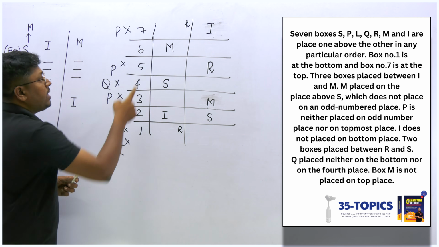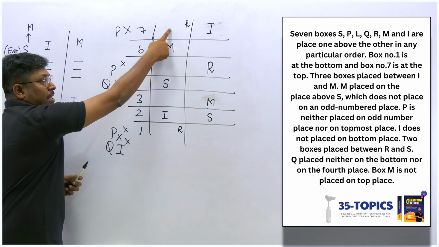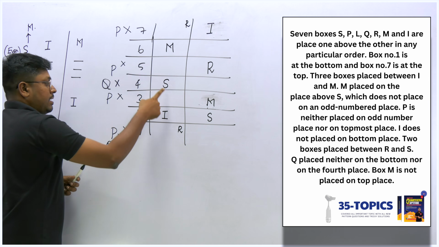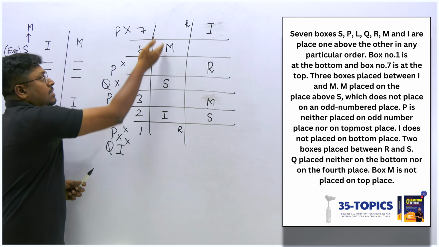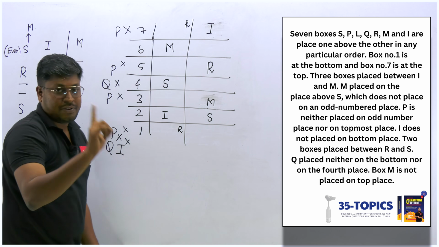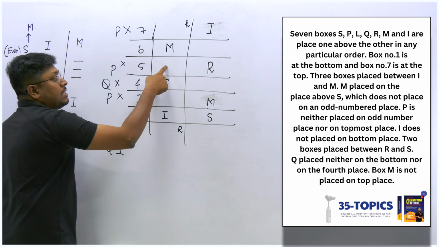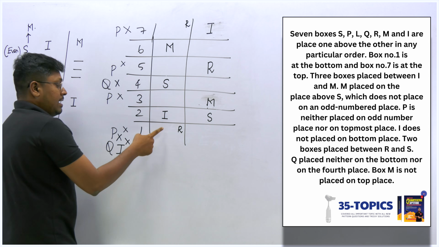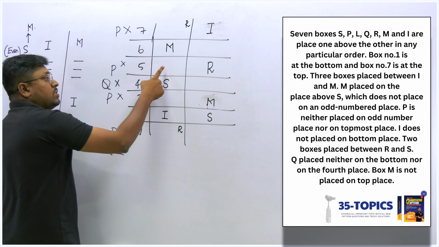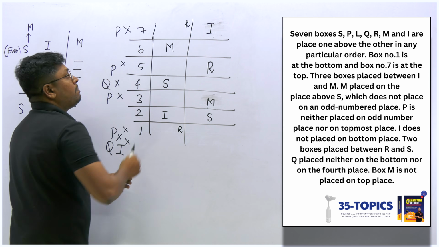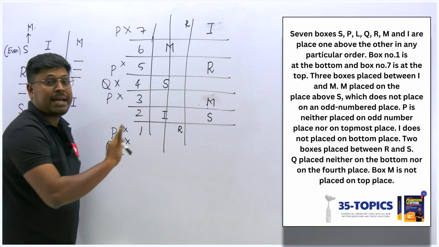Let's move on to this point. We know that P should not be placed here. P should not be placed here. So all these places, any one of the places I should fix P. But all the places are ones where P should not be placed. P should not be placed at the bottom. P should not be placed at the topmost. So here, here, no places for P. So completely this possible diagram is wrong.